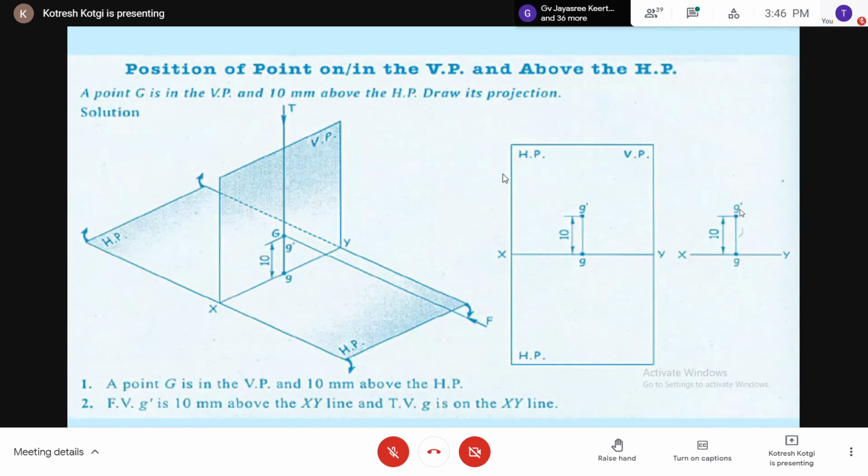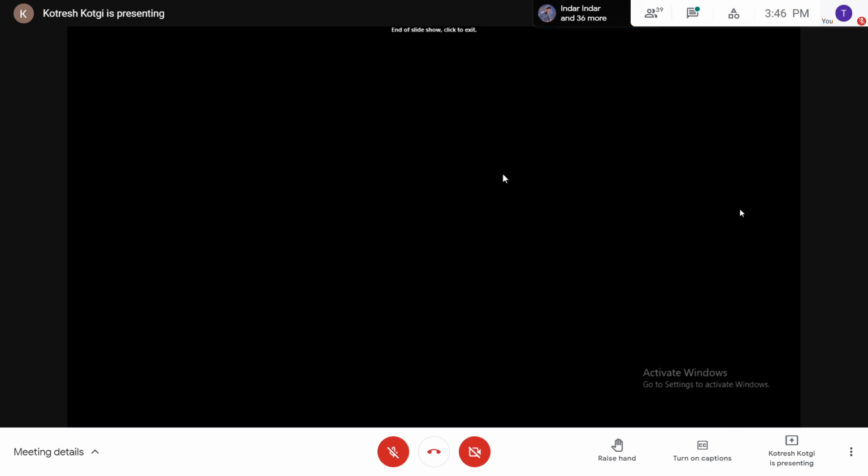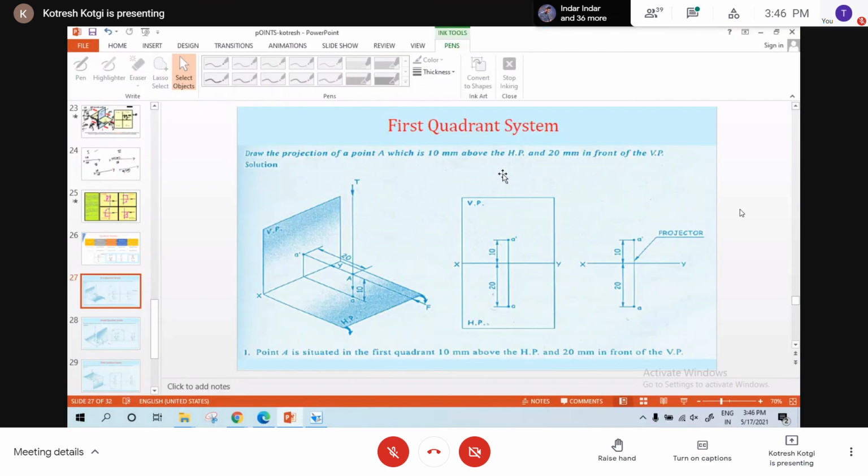For all the eight possibilities, above, below, behind, in front, on HP and on VP, we'll solve problems on each type, and then we'll give some homework questions. Is that fine?